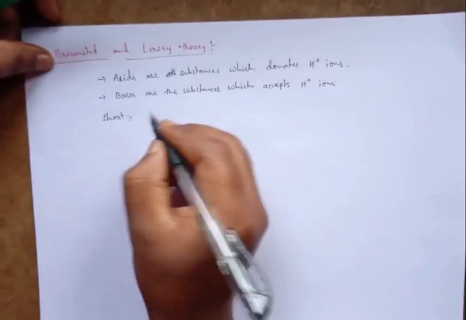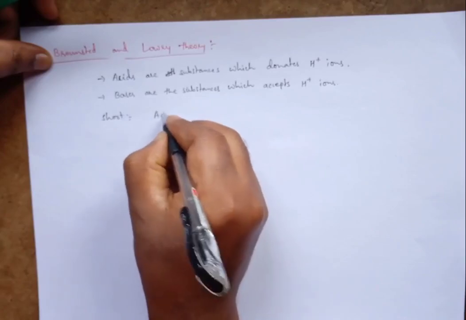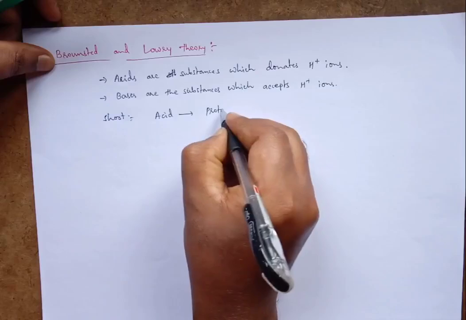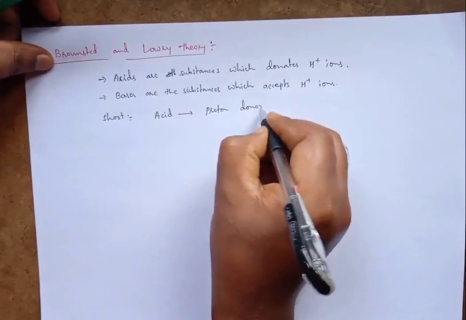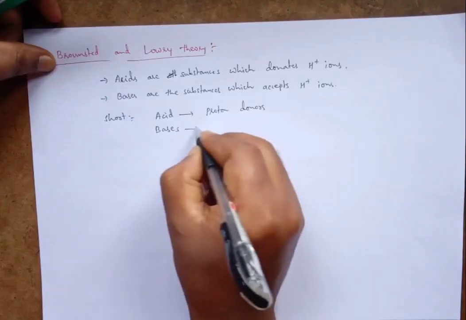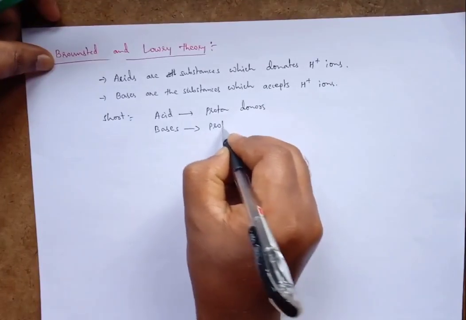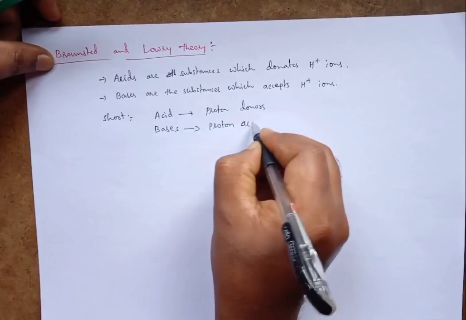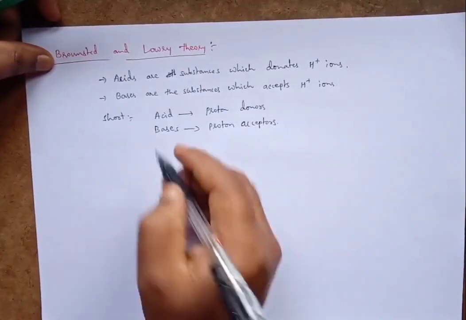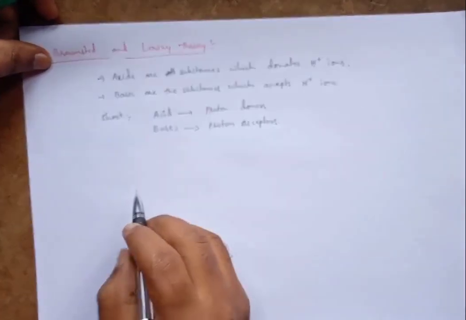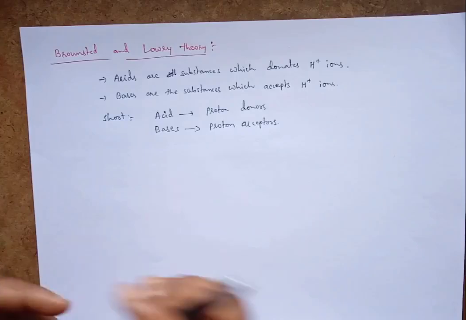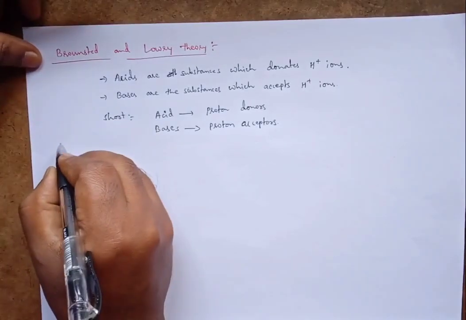So in short, we can write that acids are proton donors and bases are proton acceptors. Acids are always proton donors and bases are always proton acceptors. We will see examples for this theory.